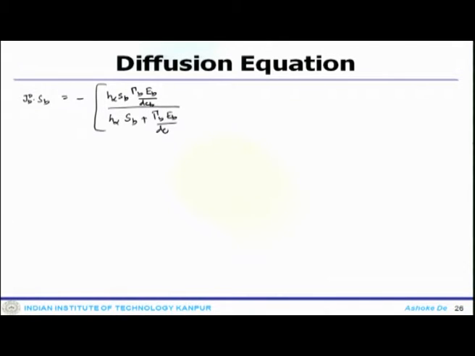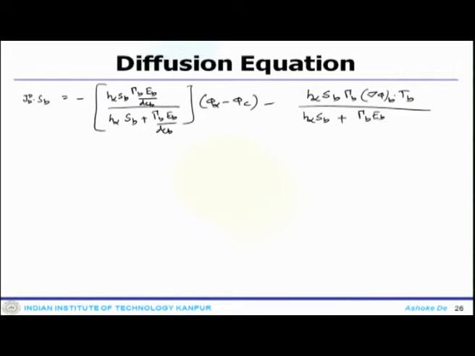But again, the non-orthogonal system is more generic, in the sense that the orthogonal system is a special case of this. Now, you get H_infinity S_B gamma_B del phi_B dot T_B divided by H_infinity S_B plus gamma_B E_B divided by d_CB.